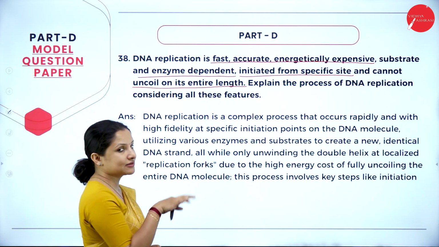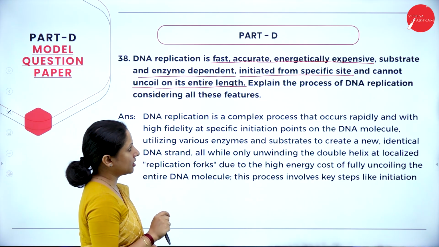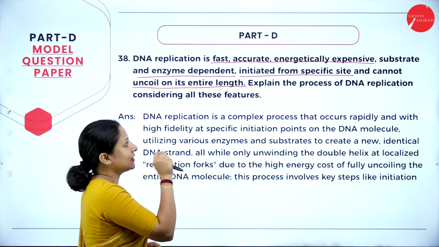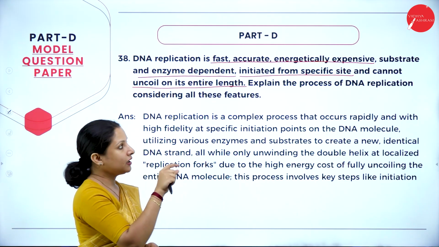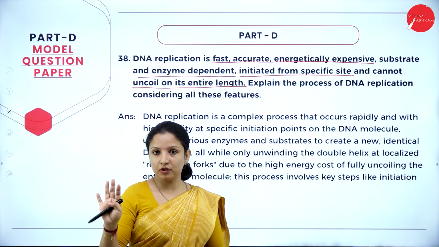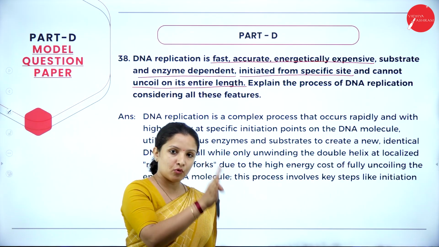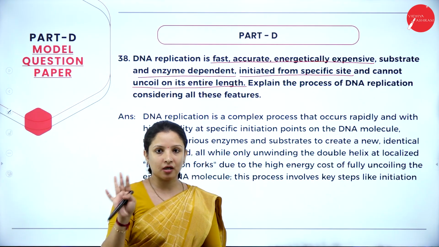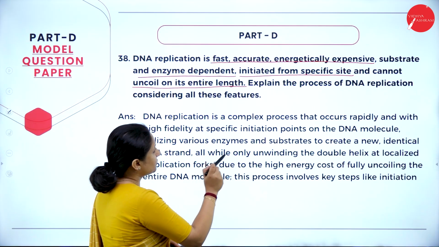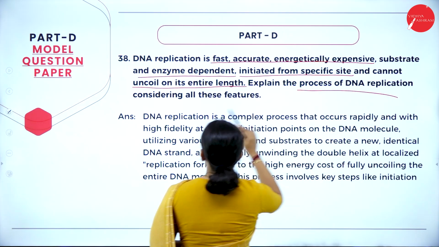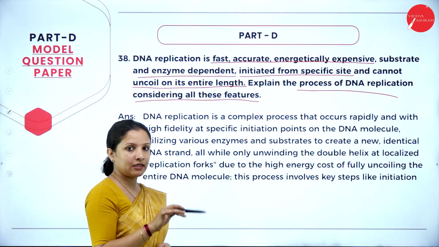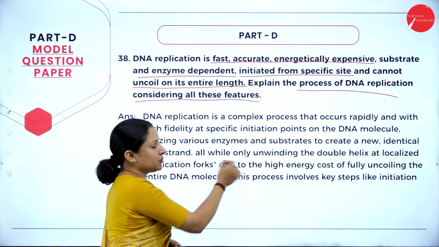Substrates and enzymes are also involved in this process, and replication always begins at a specific site and terminates at a specific site and cannot uncoil on its entire length. That is, the entire length of the DNA will not uncoil. It starts in the promoter region and the uncoiling ends in the terminator region. So that is what they have mentioned, the properties. Now they're asking us to explain the process of DNA replication, keeping all this in mind. So you have to write the answer wherein you mention all these characteristics.